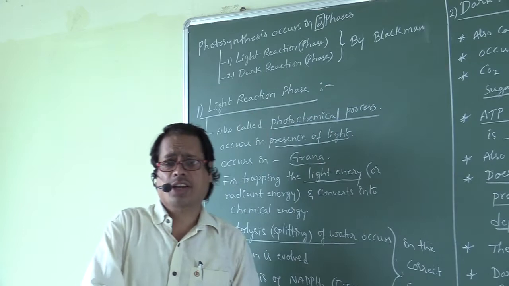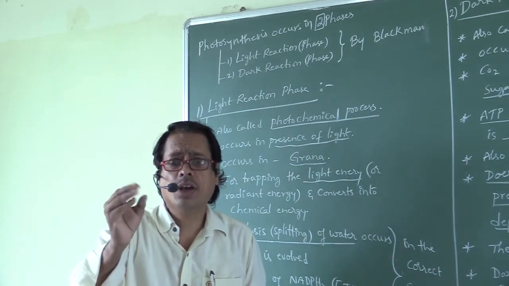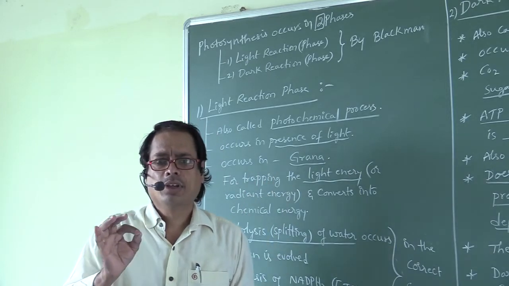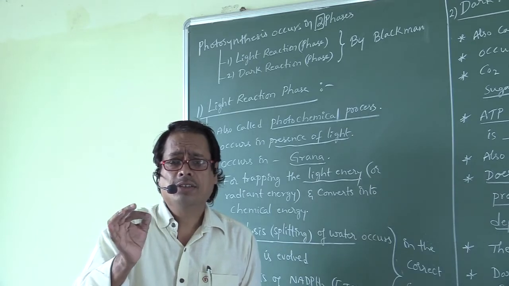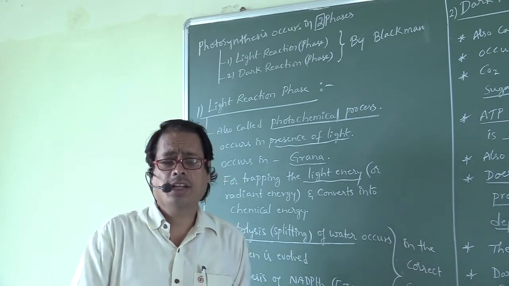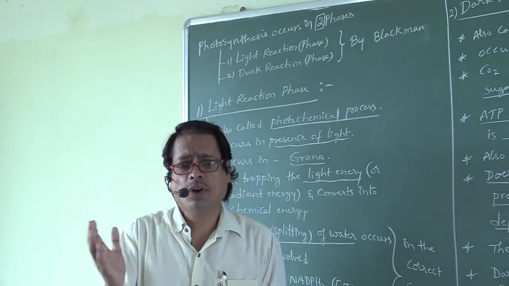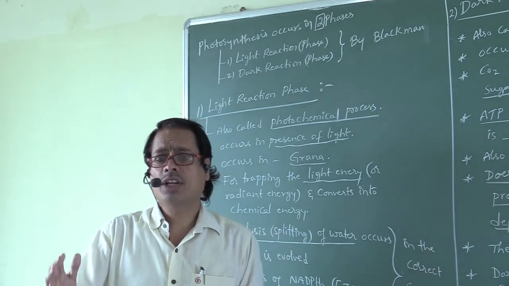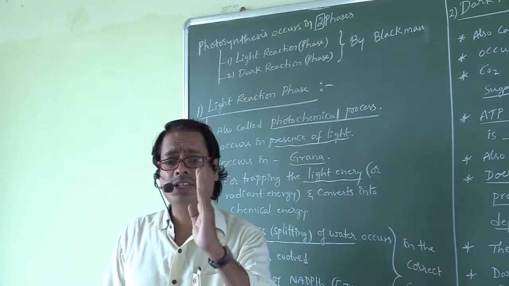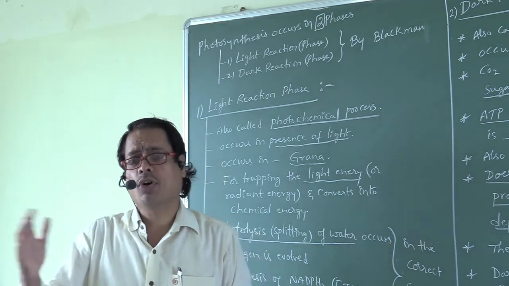Right, what is light reaction? What is dark reaction? The reaction that occurs in the presence of light is called light reaction. No problem, it is correct. In that light reaction, water undergoes splitting. That is the so-called splitting of water, also called photolysis of water. If water splits, oxygen is evolved. So splitting of water or photolysis of water occurs in light reaction.